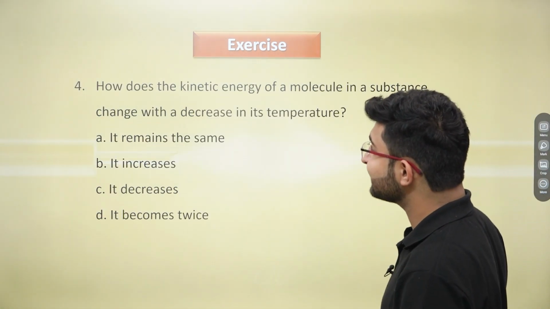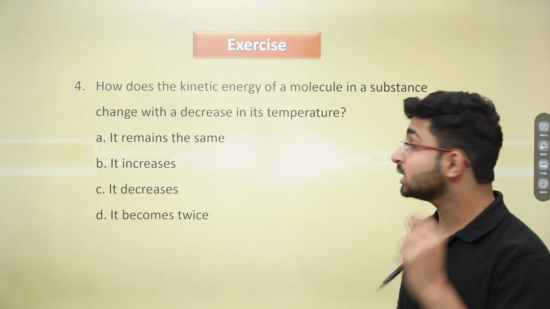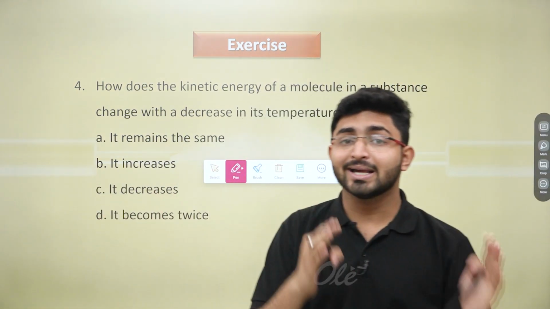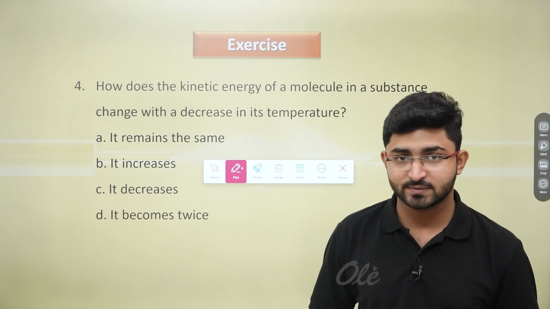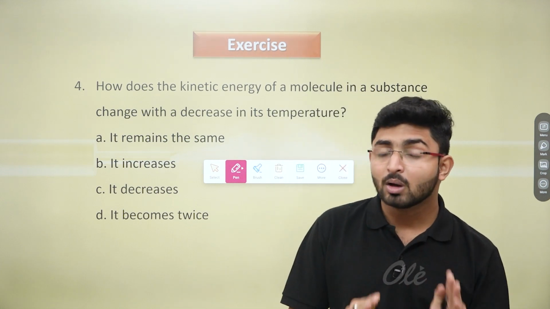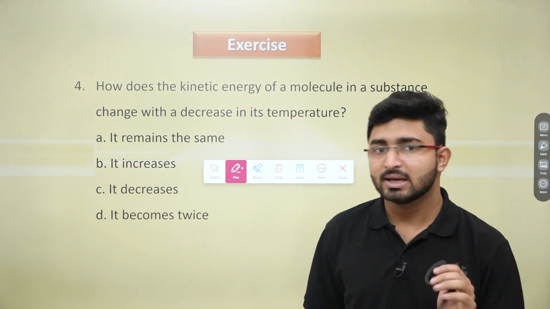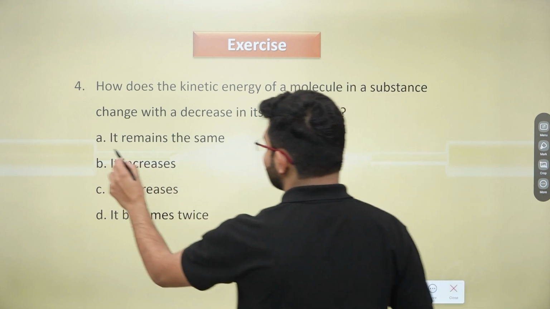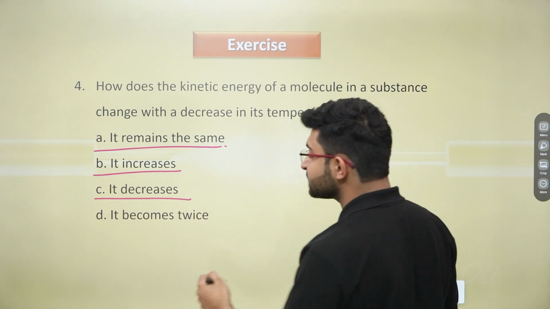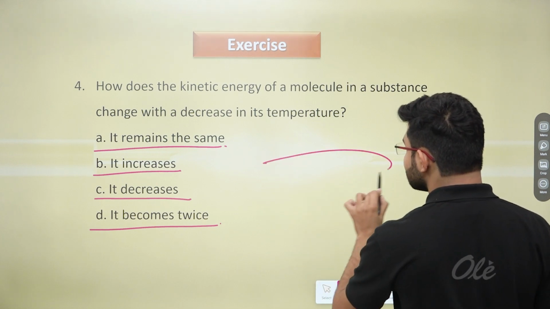Now, moving ahead, the next question says, how does the kinetic energy of a molecule in a substance change with a decrease in its temperature? We have correlated the temperature and the kinetic energy of any substance, right? Whenever we increase or decrease the temperature, there is some variance seen in the kinetic energy of the molecules of any substance. Option A is it remains the same, option B it increases, option C it decreases, and option D it becomes twice. Firstly, let me give you an example. Let's consider